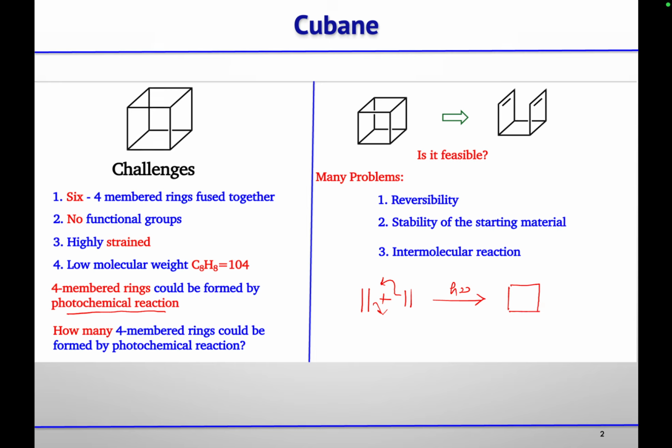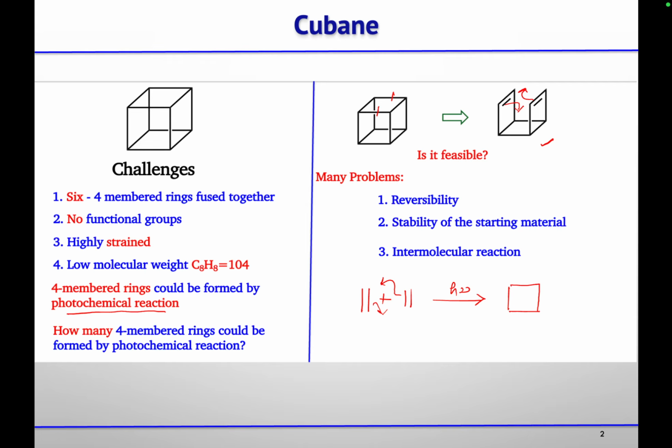Similarly, if we cleave these two bonds of the cubane, retrosynthetically we should be able to get cubane from this diene compound. But we are not able to get this through a 2 plus 2 cycloaddition reaction.